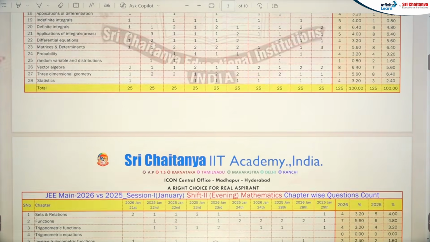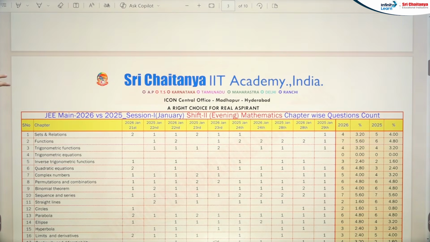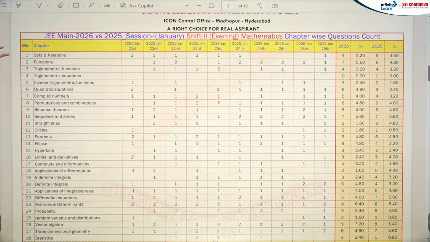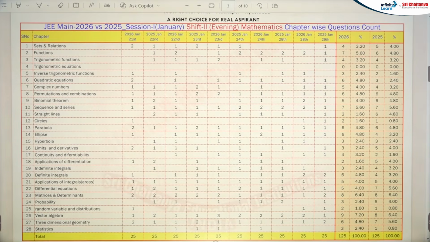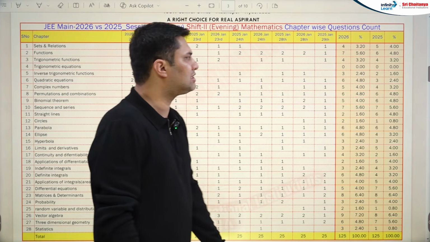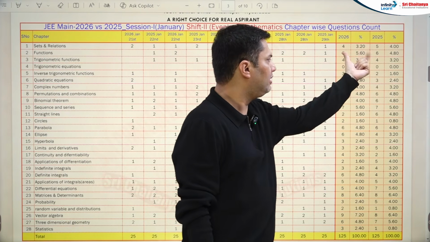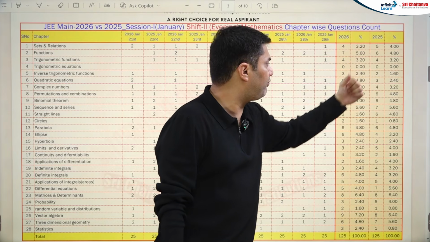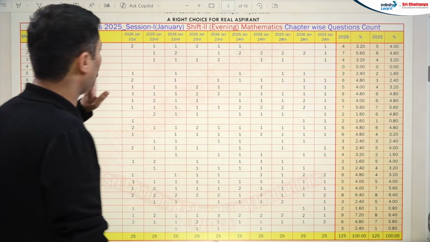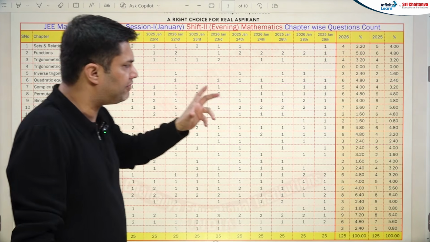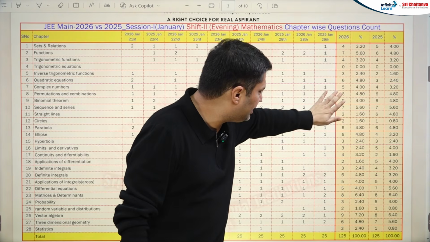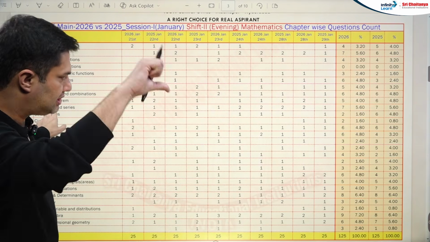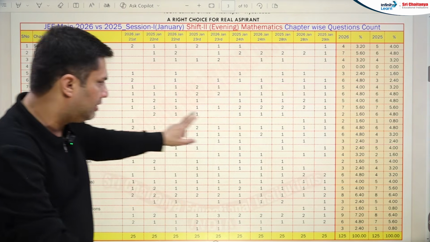And if I talk about shift 2, again shift 2, sets and relations: you can see 4 and 5. Functions is 7 and 6, trigonometry is again the same, 4 and 4, with 0 questions from trigonometric equations this year also in the evening shift. And you can see a slight change, I think 2 and 6, in the chapter straight lines. Straight lines decreased in the evening shift.